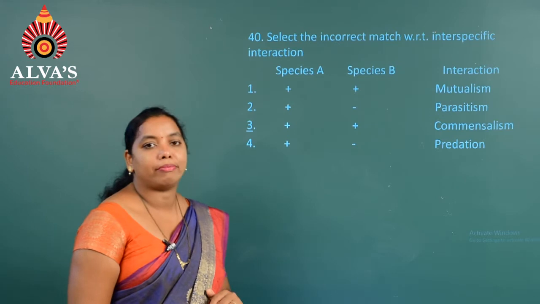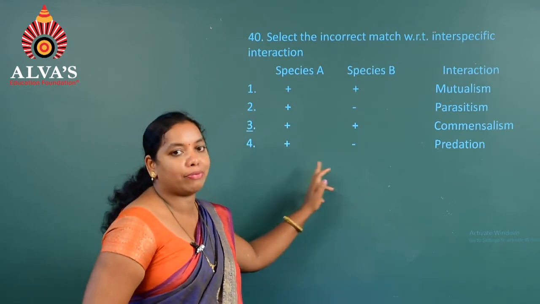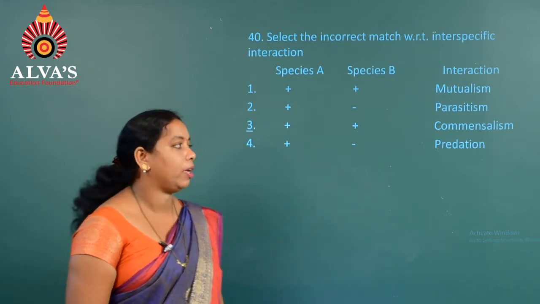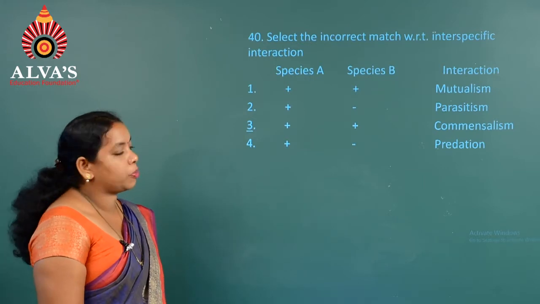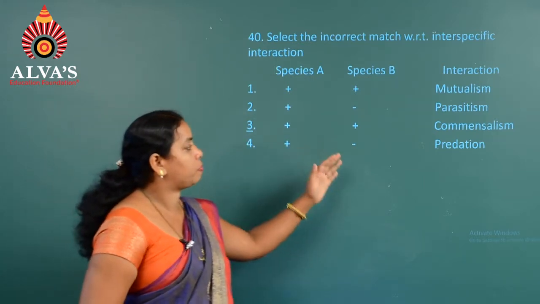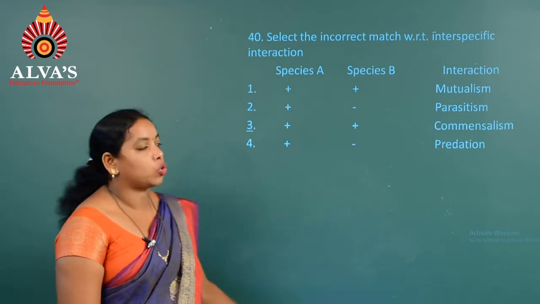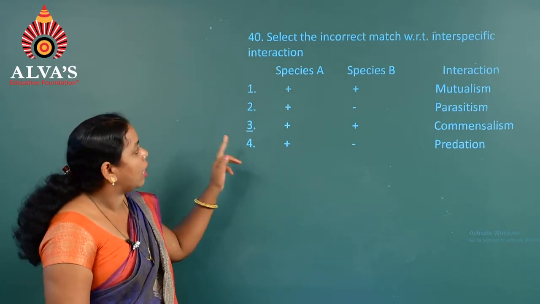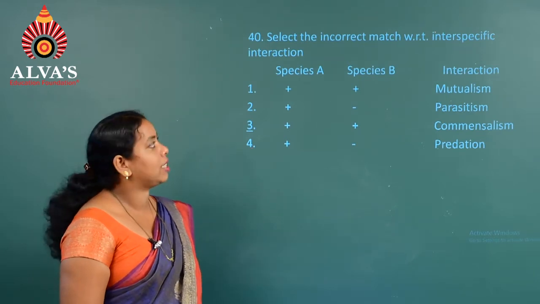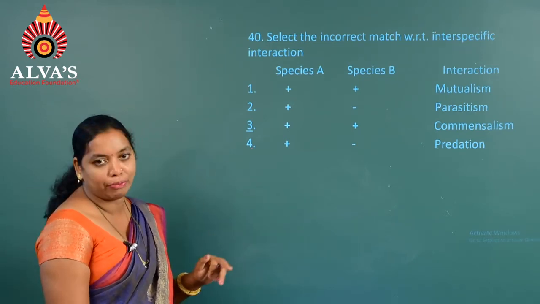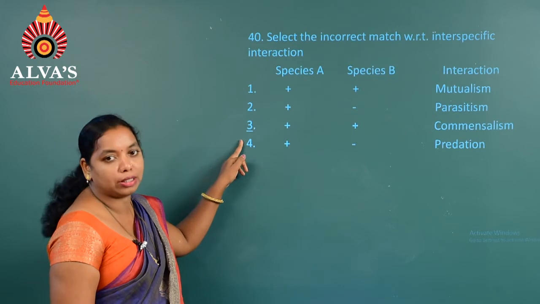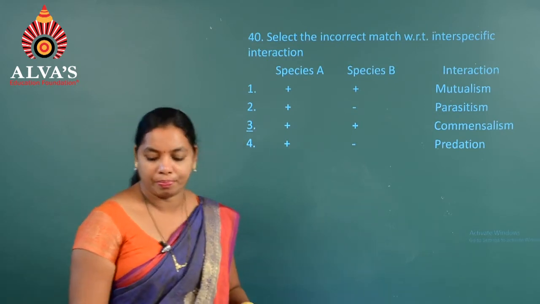Commensalism means we know that species A is benefited, species B should be neutral. And the fourth one, that is species A is benefited, species B is harmed, which is called predation. So, the fourth one is right. So, hence the correct option, to identify the incorrect statement with respect to interspecific interaction, is the third one. So, the answer is 3.